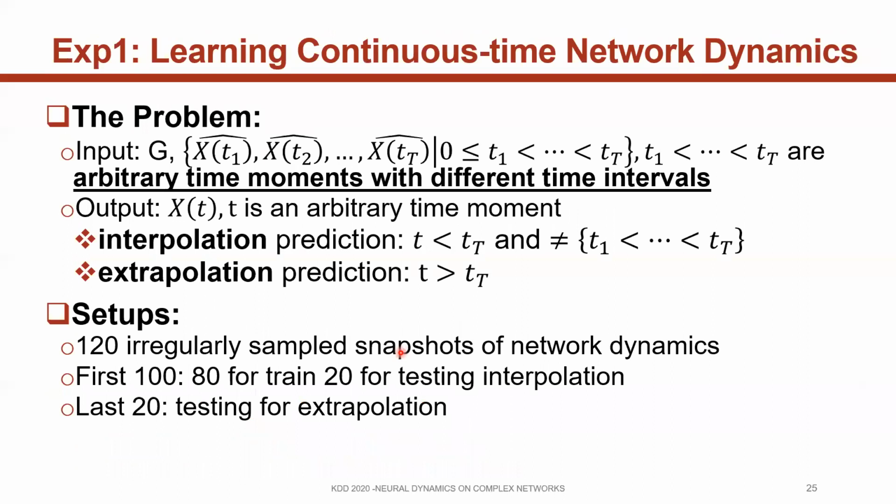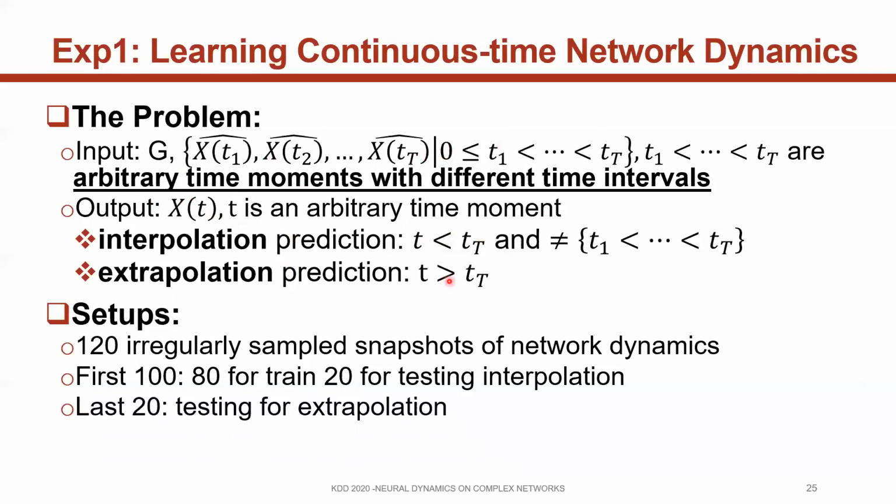We first validated our model by learning continuous time network dynamics. The problem is, given an input graph and irregularly sampled states of nodes, which have arbitrary time moments with different time intervals, our output tries to predict the state at arbitrary time t. If t is within the observational interval window, it's called interpolation.